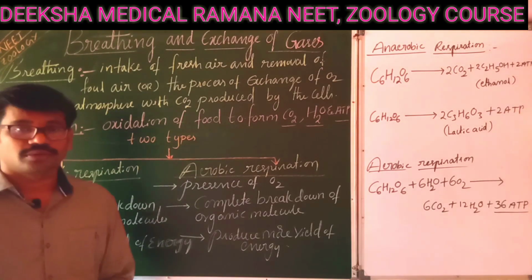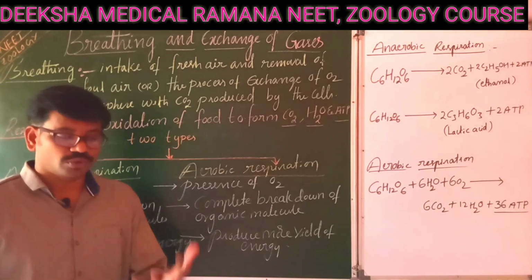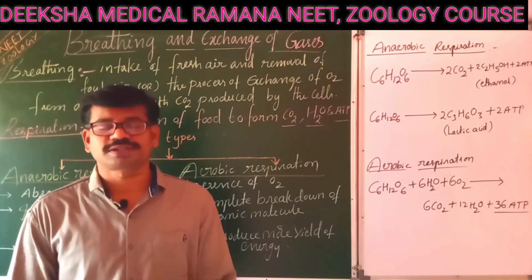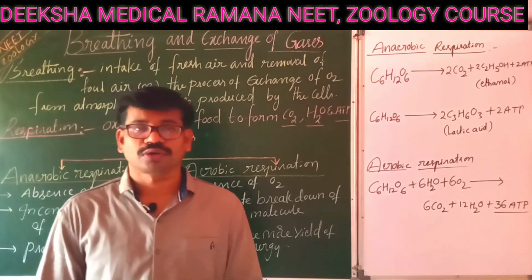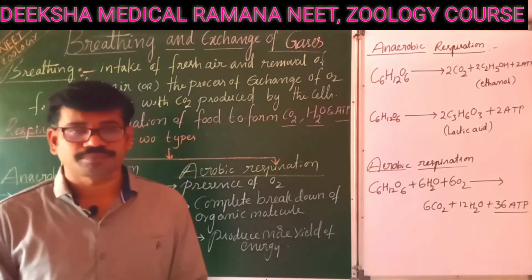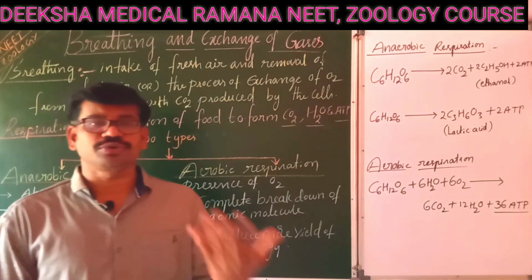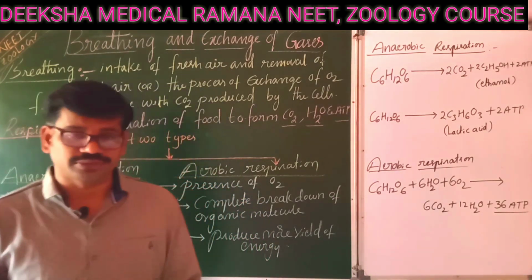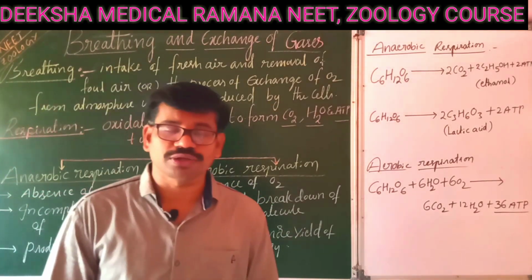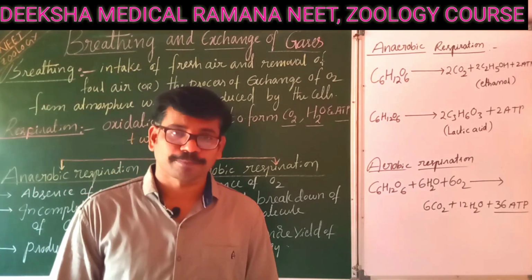Today, before starting the chapter, we have to know that all living cells require a constant supply of energy. All living cells, in multicellular or unicellular, whatever the organism, require energy to continue their metabolic activities. Energy is produced by oxidation of micromolecules such as glucose, amino acids, fatty acids.